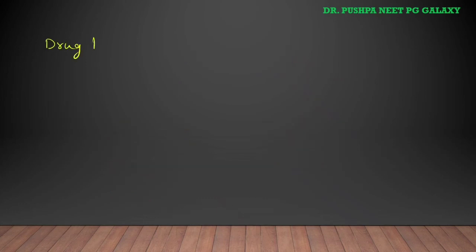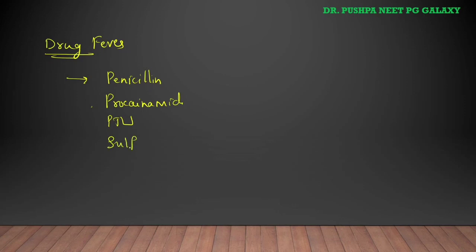Drug fever. Drug fever means there is prolonged fever with relative bradycardia and hypotension. It usually persists for about 2 to 3 days. What are examples of drugs causing fever? It can be penicillin, procainamide, propylthiouracil, or sulfonamides. Even after withdrawing these drugs, fever persists for 2 to 3 days. It can be associated with rash and eosinophilia.